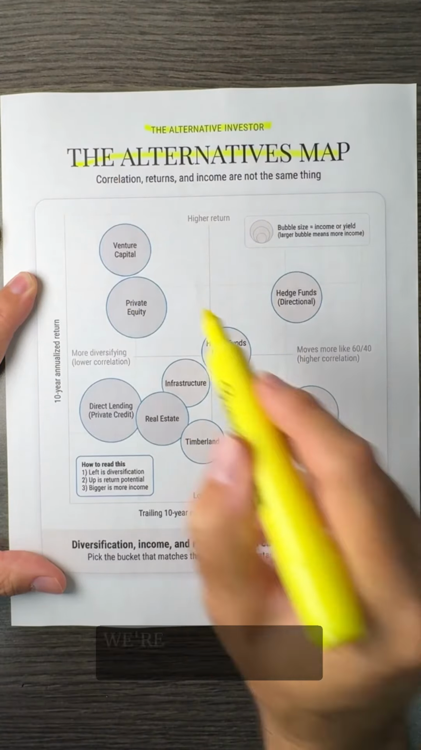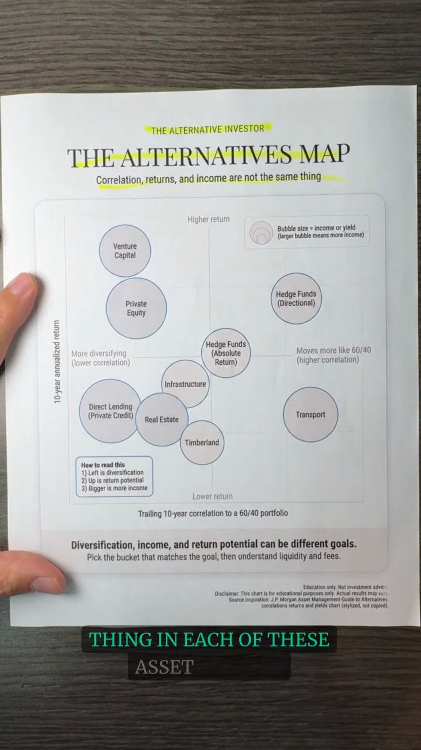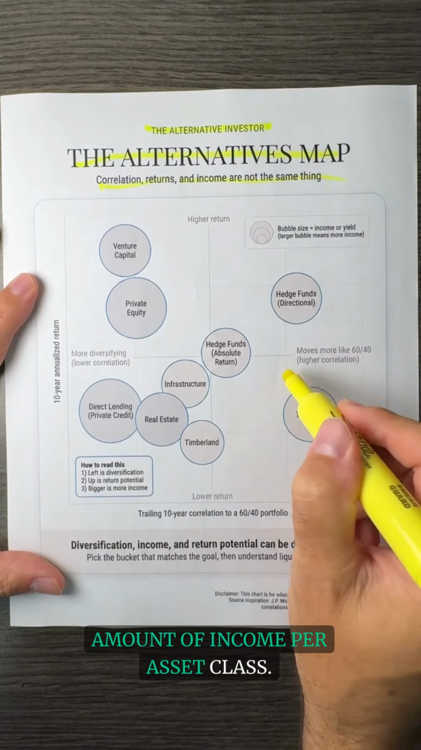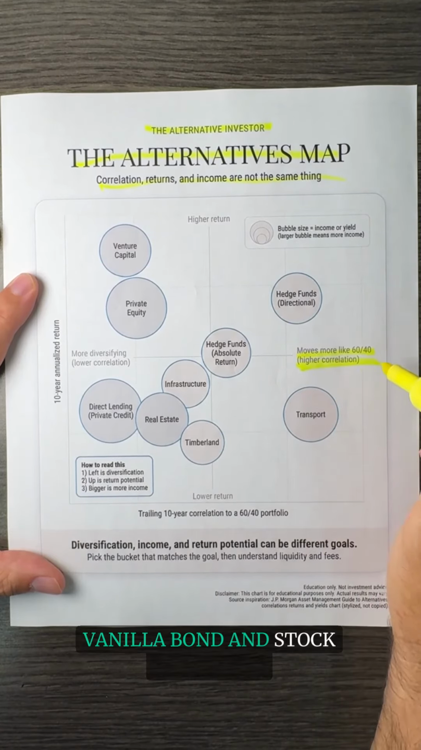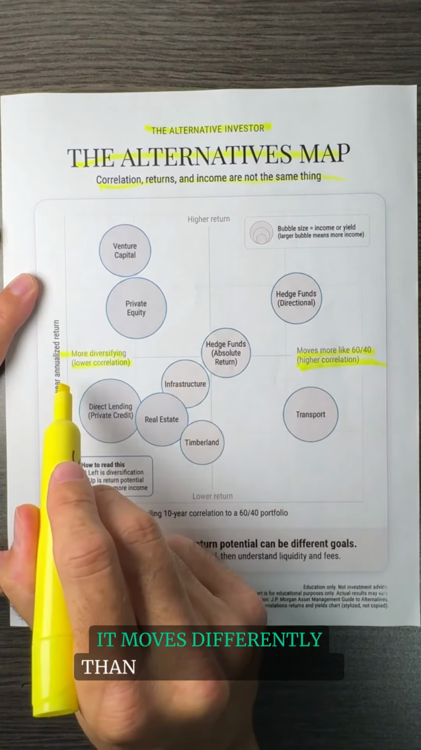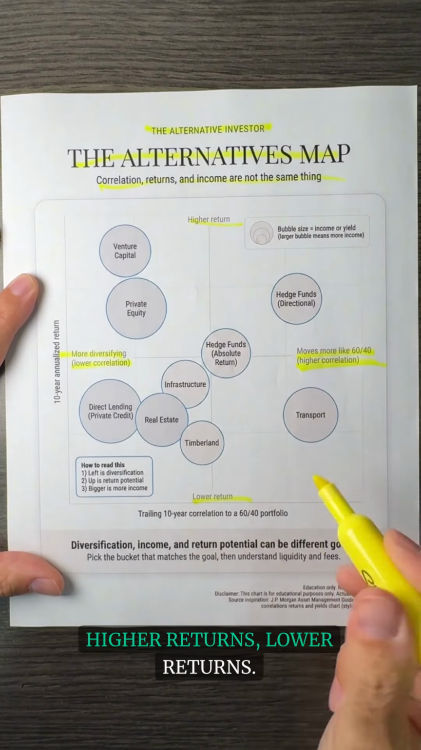I'm Brad Johnson. We're going to talk about correlation, returns, and income and how they're not the same thing in each of these asset classes. The bubble size is the amount of income per asset class. To the right here, it's more correlated to the 60-40 vanilla bond and stock portfolio. To the left here, it's less correlated, right? It moves differently than just a traditional 60-40 portfolio. Higher returns, lower returns. All right, that's the spectrum.